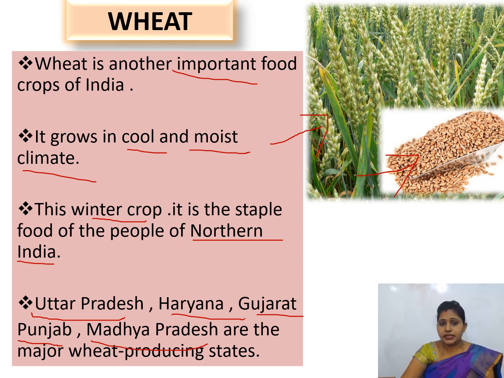Shall we repeat once again? Wheat is another important food crop and it is grown in a cool and moist climate. This is also a winter crop, and it is the staple food of northern India. Which are the states that produce wheat? The wheat producing states are Uttar Pradesh, Haryana, Gujarat, Punjab, Madhya Pradesh. Right? We'll move on to the next.